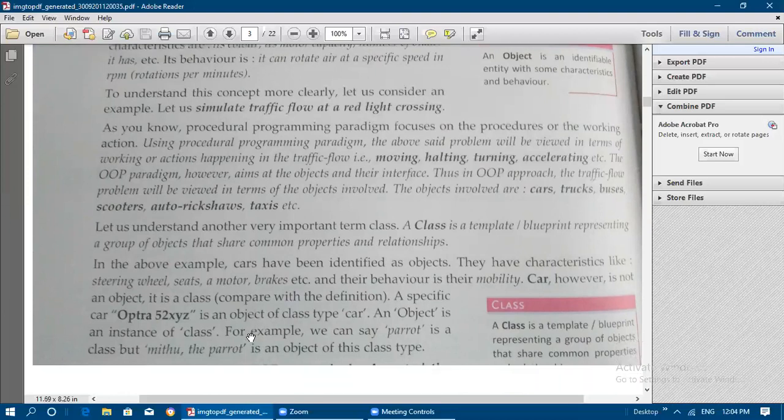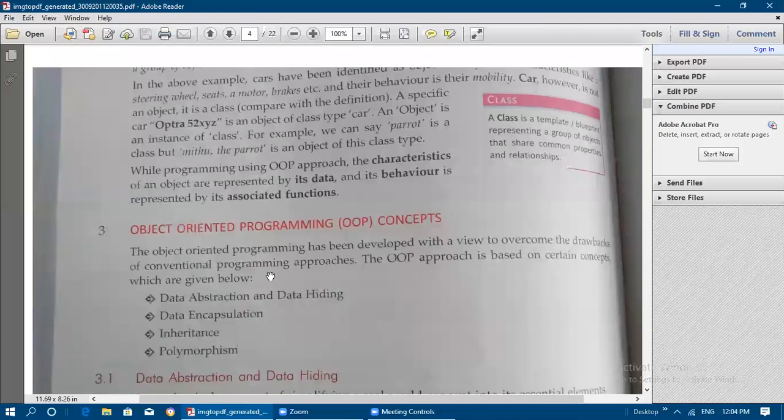So an object is an instance of a class. An object is an example of a class, one example of the class. For example, we can say parrot is a class, but Mitu is the name of one parrot. So Mitu is an object of the class parrot. Now, while programming using the OOP approach, object-oriented programming approach, the characteristics of an object are represented